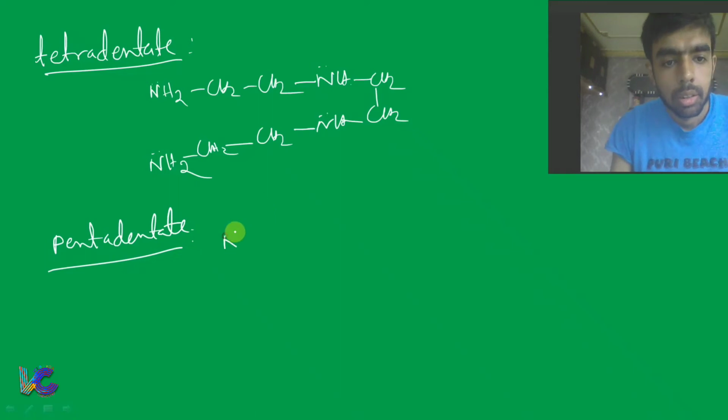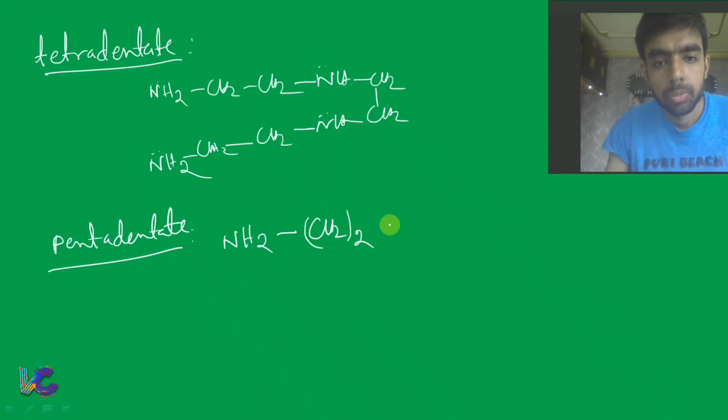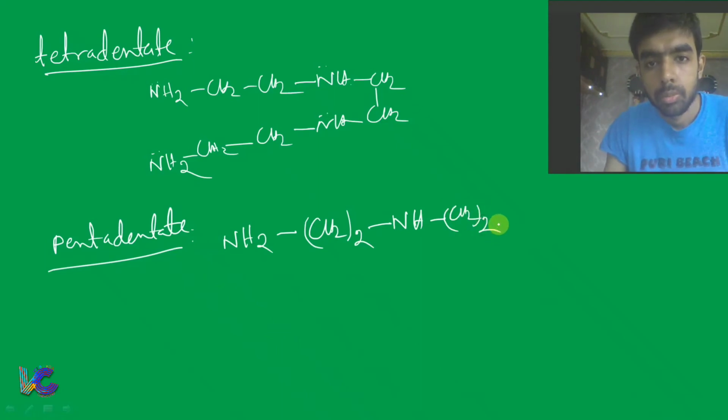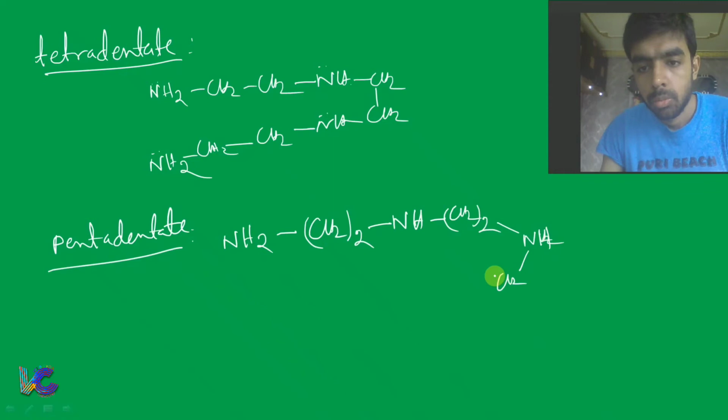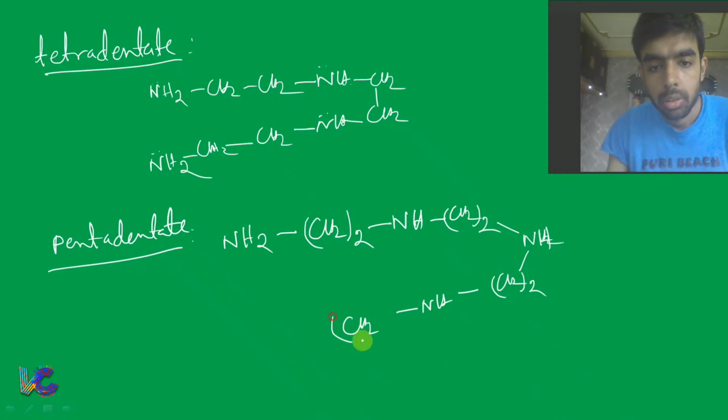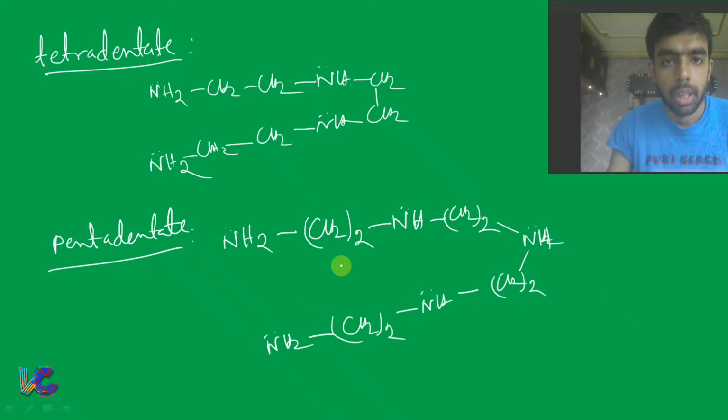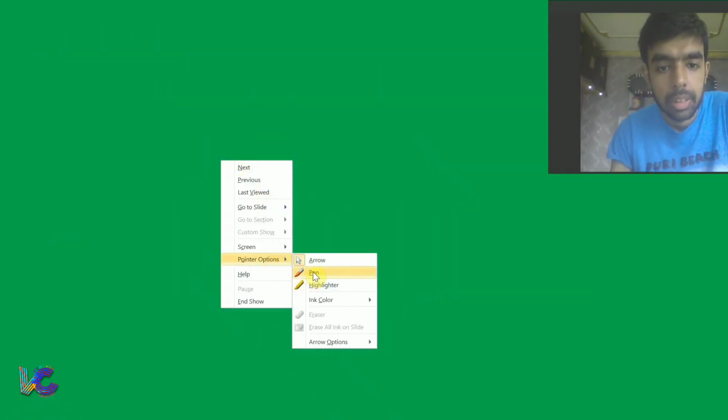Then you can say the example of pentadentate: NH2, (CH2)2, then NH, (CH2)2, then NH, then (CH2)2, then NH, then (CH2)2, and NH2. So 5 donor sites: 1, 2, 3, 4, and 5.